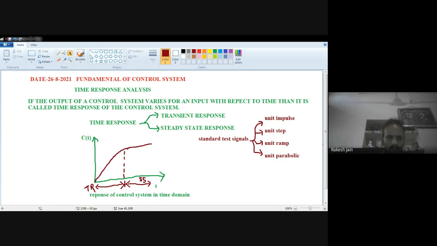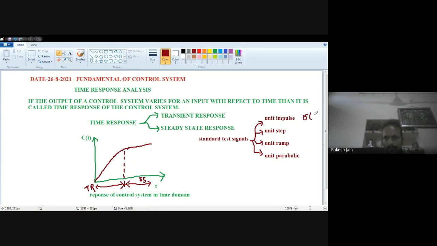So what is the meaning of these signals? What is the meaning of unit impulse? They will be denoted as del t, u t, r t, and p t. These signals can be abbreviated as, I'm going to write down here, unit impulse. So unit impulse signal can be denoted as del t.